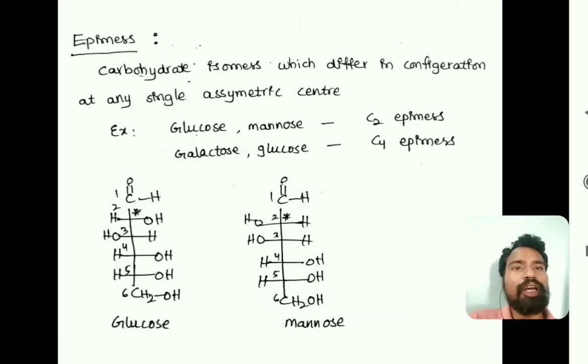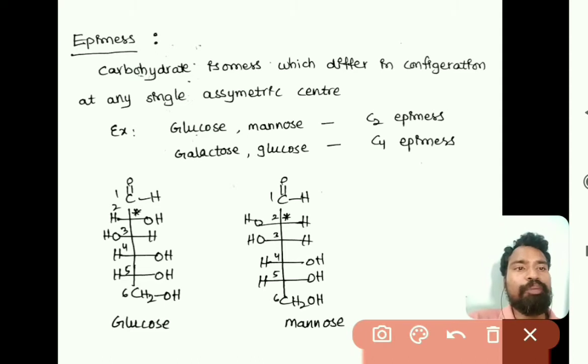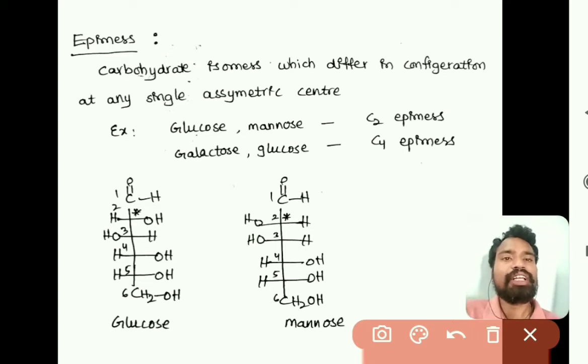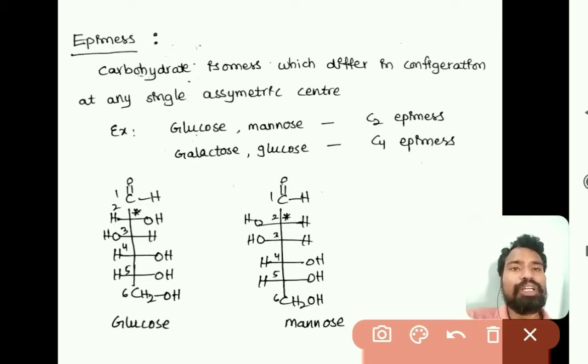The next one is epimers. What are epimers? Carbohydrate isomers which differ in configuration at any single asymmetric center, or any single asymmetric carbon, are called epimers. It may be the first carbon, the second carbon, the third carbon, or the fourth or fifth carbon, right?